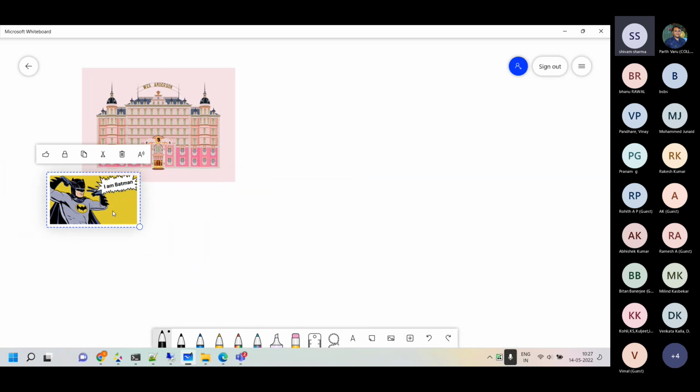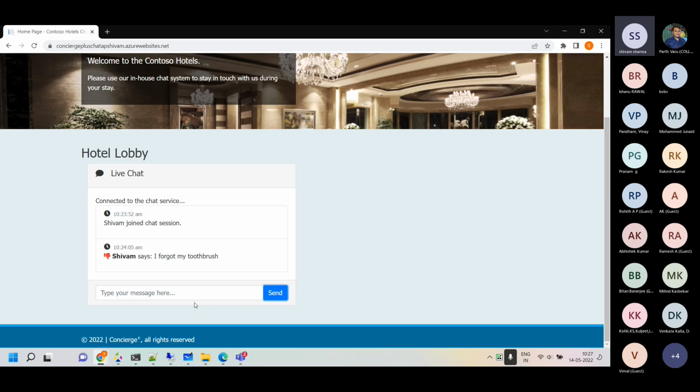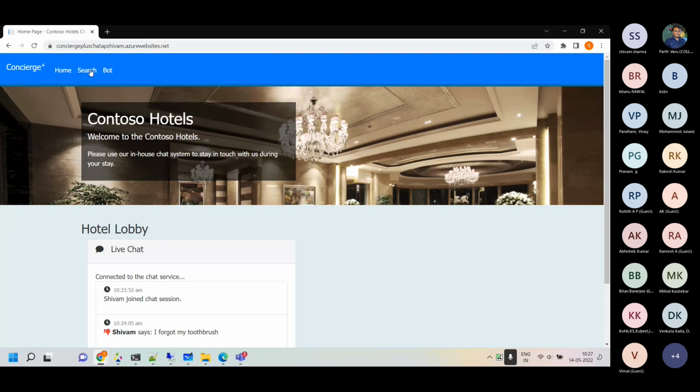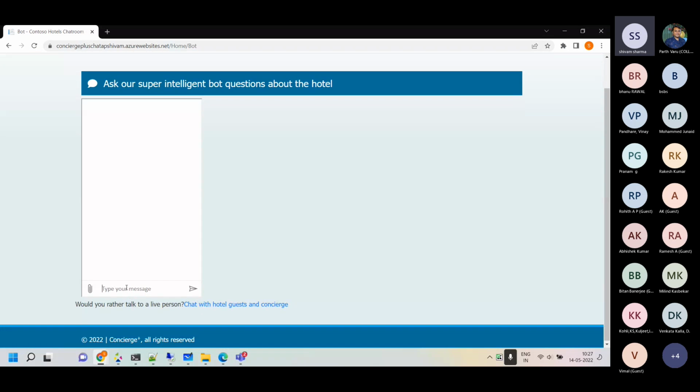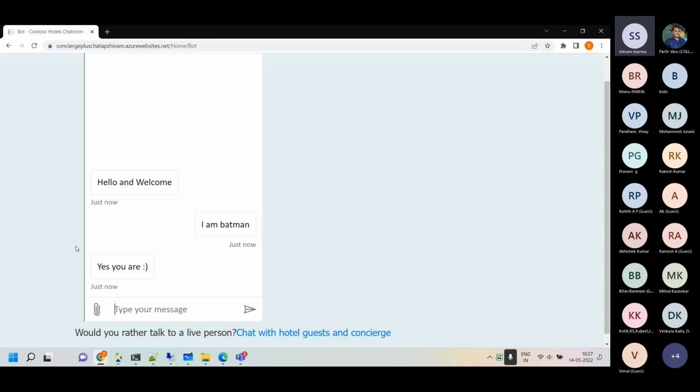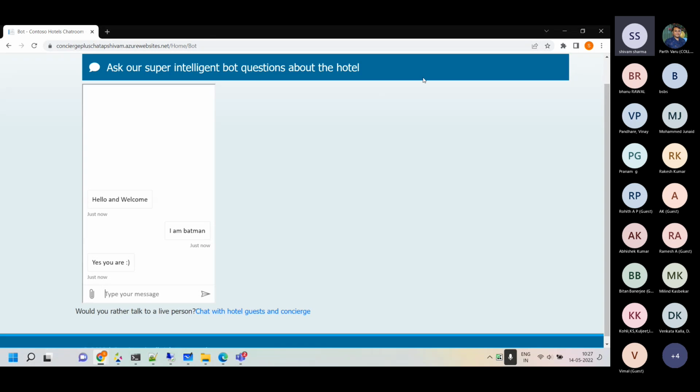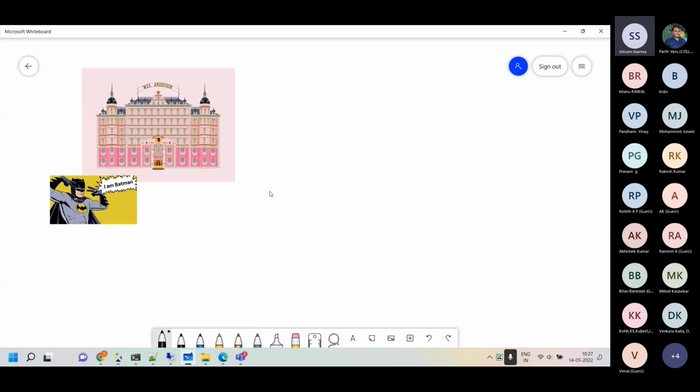That's the Batman. I have trained my bot to be a little funny bot over there, and it basically understands Batman. So if I go back and say something like I'm Batman, it basically understands because I have set it up like that. It's just for grabbing your attention and so on and so forth. So we'll see how we can do all of these things.